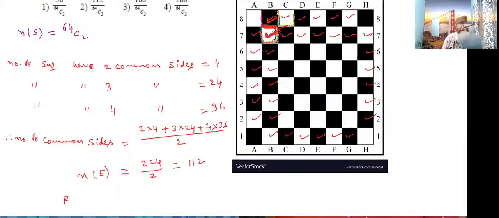So the required probability P of e is equal to n of e by n of s. N of e is 112, n of s is 64 C2. This is the answer. I think, students, all of you understood, no?